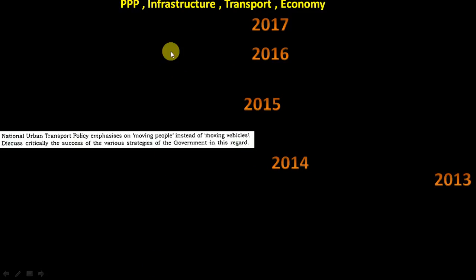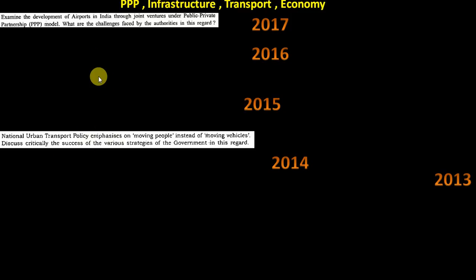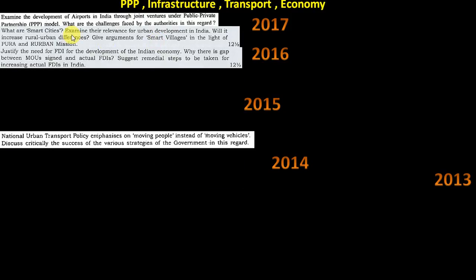Next we'll see things which have been repeated: the economy, transport, infrastructure, PPP. Sorry, I think it did not come in that animation. Here, airports 2017, PPP. Airports under PPP, that model you have to explain: what the challenges are and how it will go. Then 2016, smart cities and the Pura rural mission. This exact scheme I showed you in the previous video I uploaded. This exact thing was asked, the Pura mission.